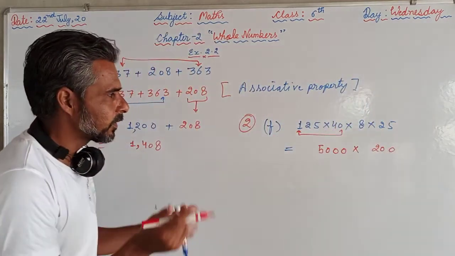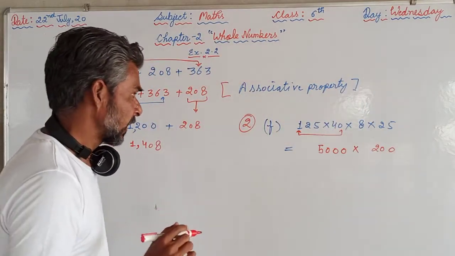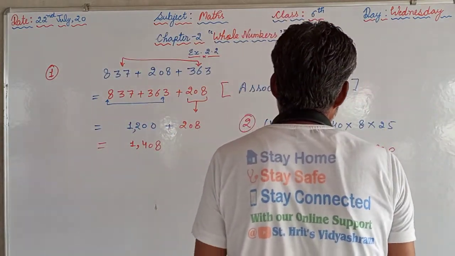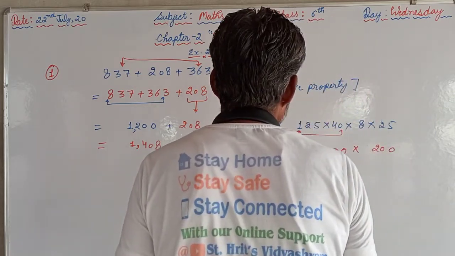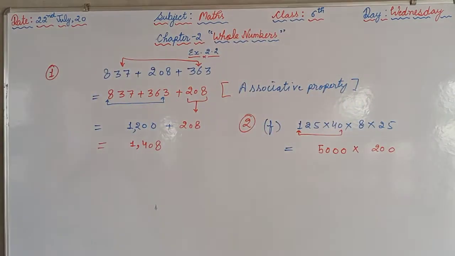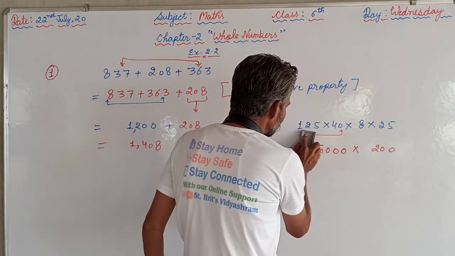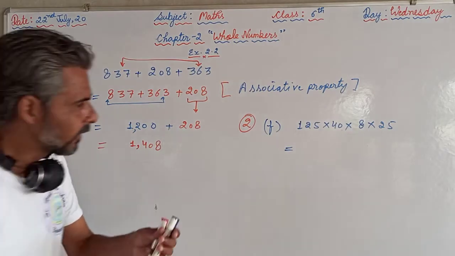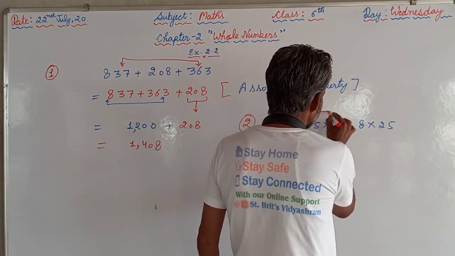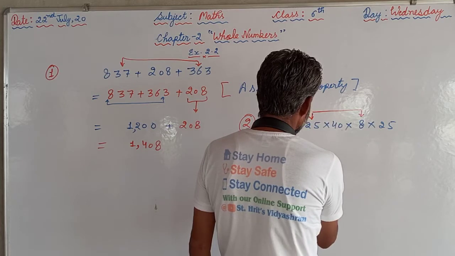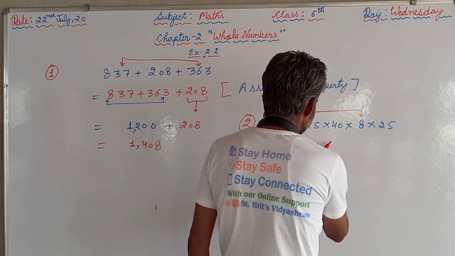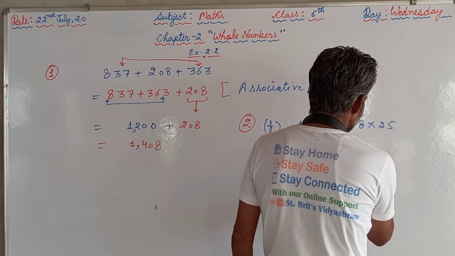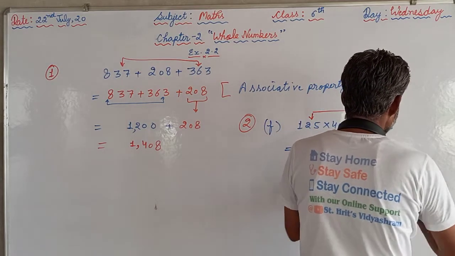This is one method which we can use, and the second method is also there. If we use the property, then what will we do? We will rearrange this. First of all, we will take these two: 125 into 8 into 40 into 25. By which property?